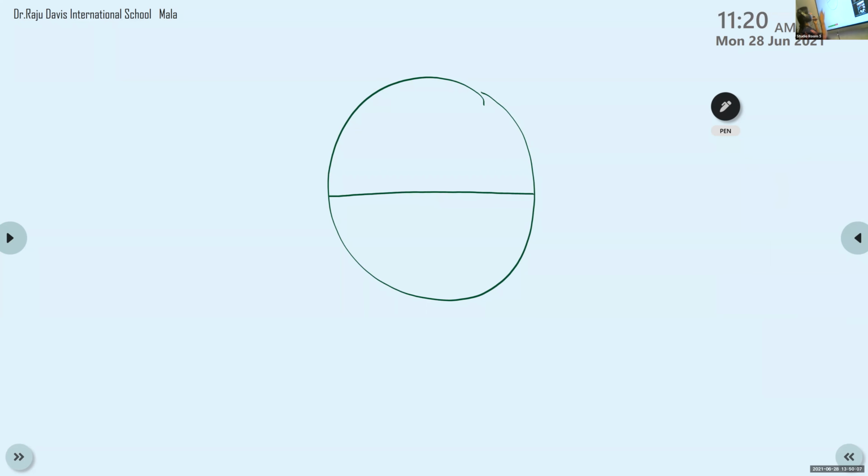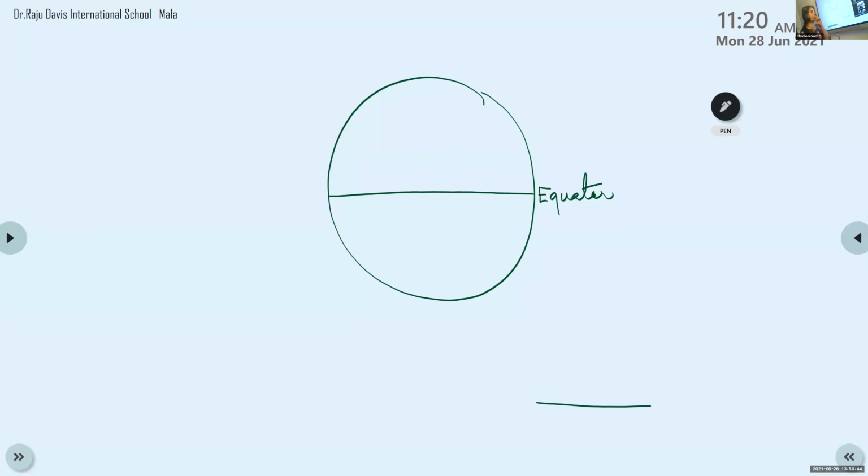Aditi, I have drawn a picture of a globe and I have drawn a line on the middle of the globe. Can you tell me what this line is? Equator. Equator. See, children, we could see the imaginary horizontal line. What do you mean by horizontal? Sleeping lines. Yes, straight lines, that means parallel lines.